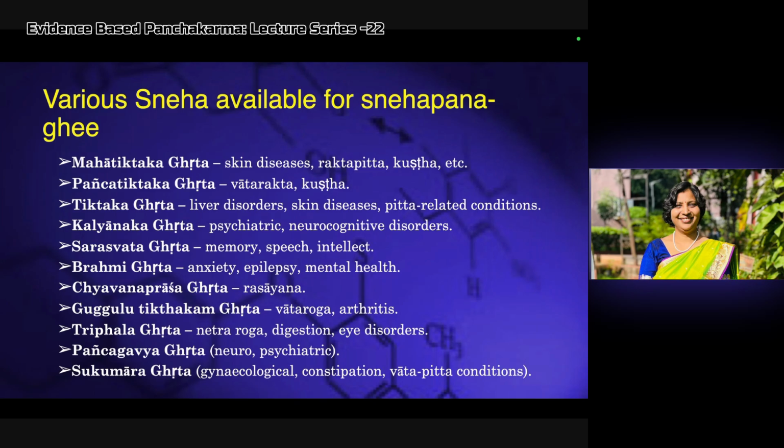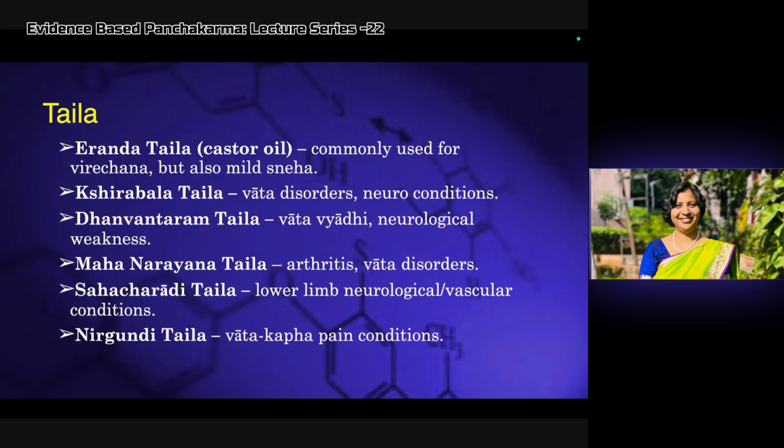Where to use this, how to use this, what are the conditions or the phalashruti of each specific ghrita and taila, that we will discuss. These are the Mahatikta ghrita, Panchatikta ghrita, Tikta ghrita, Kalyana ghrita, Saraswata ghrita, Brahmi ghrita, Guggulu Tiktakam Ghritam, Trifala Ghritam, Panchagavya Ghritam, Sukumara Ghritam. This is what we usually use.